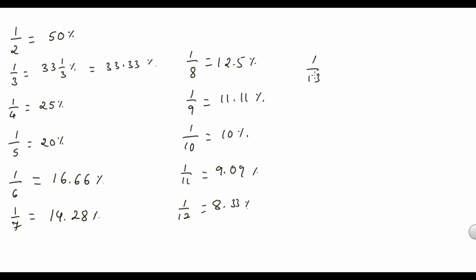1 by 13: 13 times 7 is 91, so approximately 7.69%. 1 by 14 is 7.14%. 1 by 15 is 1 by 5, one third of that, 6.66%. Do you remember? If anyone has not got any of them, just note it down.